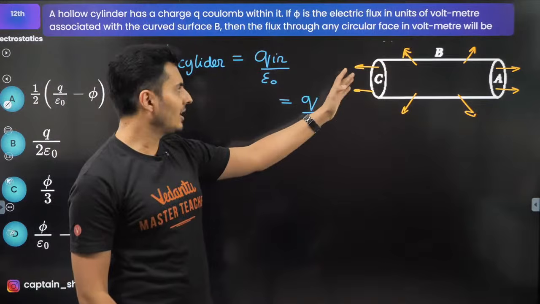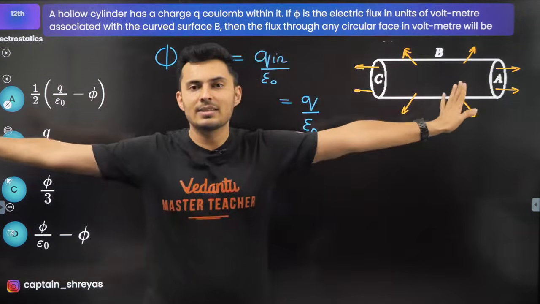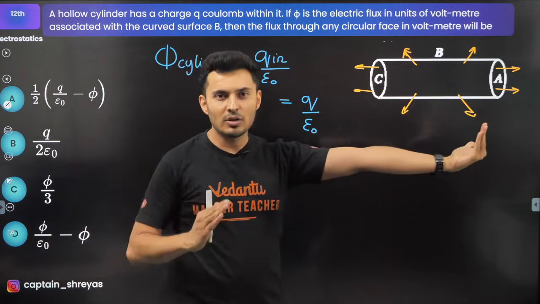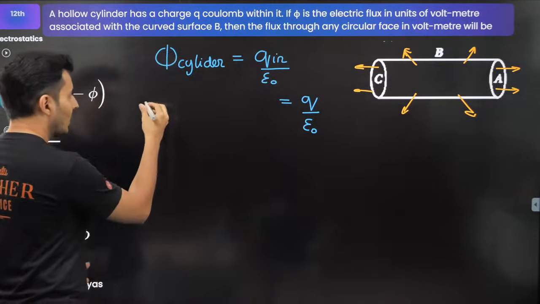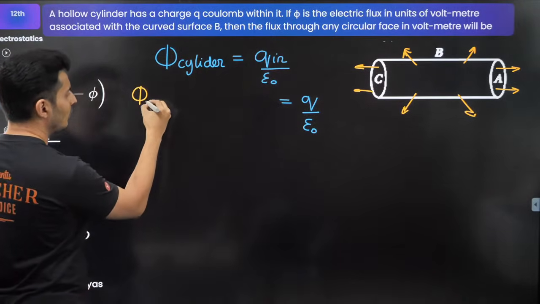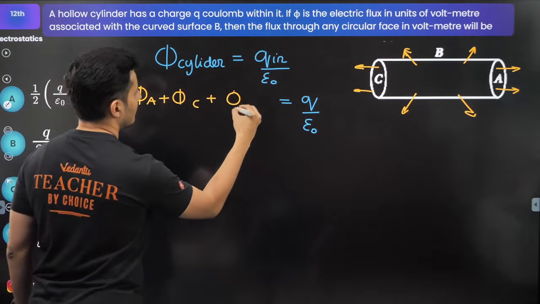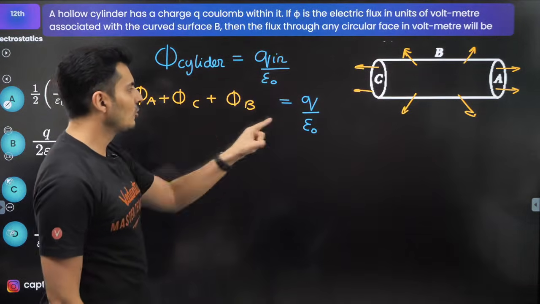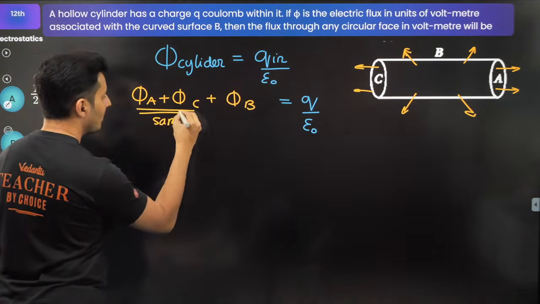Now, can you not see that this side and this side, magnitude wise, the flux is same? The flux is going out on the side A, and it is also coming out from the side C. So the flux is same. Okay, so I'll just spread it out right now. Flux through A plus flux through C plus flux through B is the total flux through the cylinder, and that is Q by epsilon naught. Now these two are basically same by symmetry.